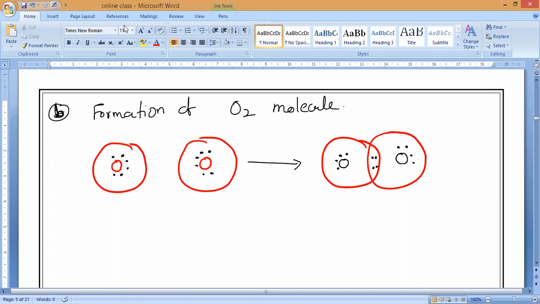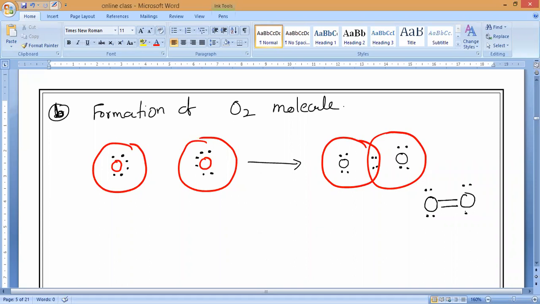So you can represent even these dots in a better way like this also, because they are sharing a lone pair of electrons, correct? So we can represent it like this, up and down. So totally 2 bonds are sharing. So I can represent this oxygen like this also, a double bond O, and how many are remaining here? 4 electrons are remaining. Do you understand, everybody?